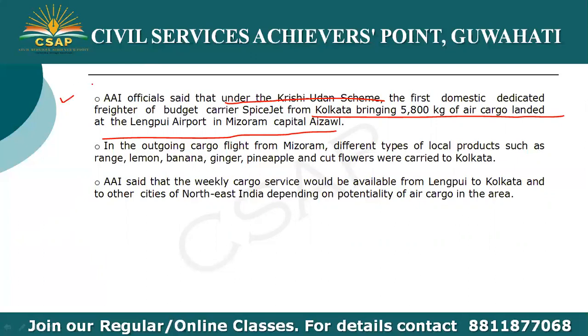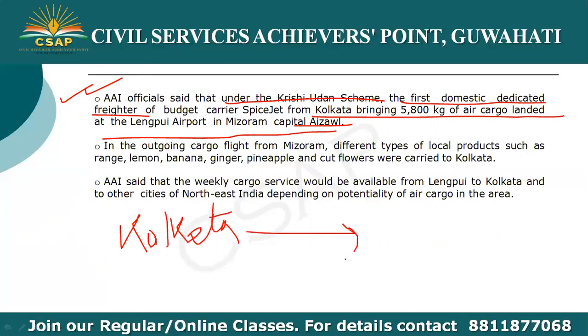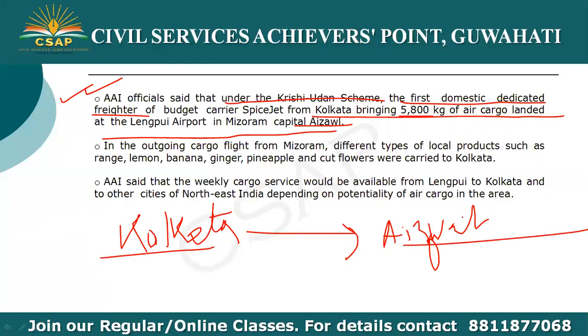So under this scheme, the first domestic dedicated freighter from Kolkata to Aizawl brought 5,800 kg of air cargo.